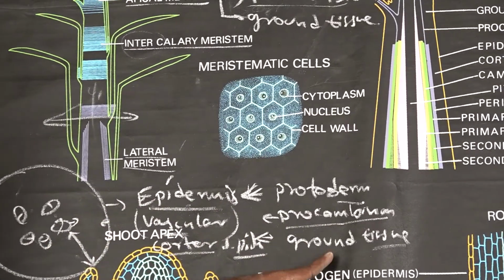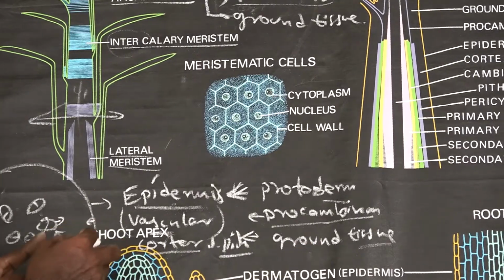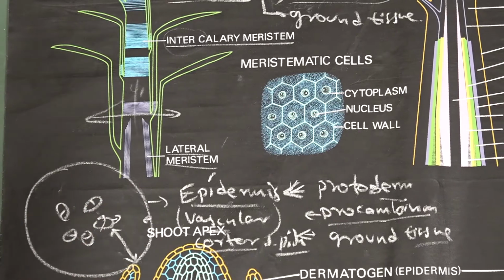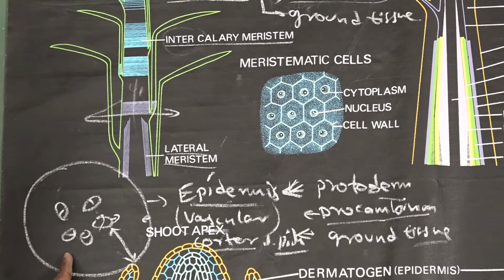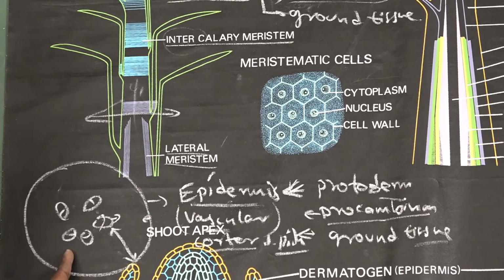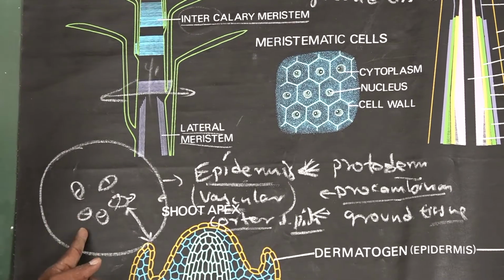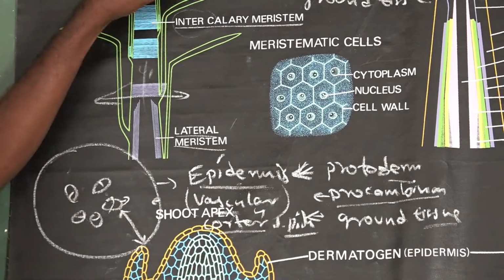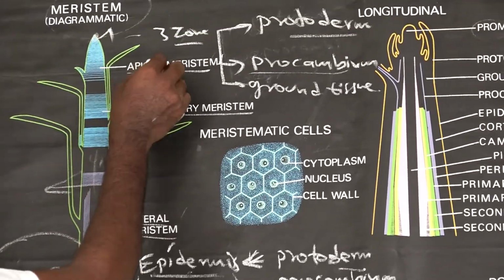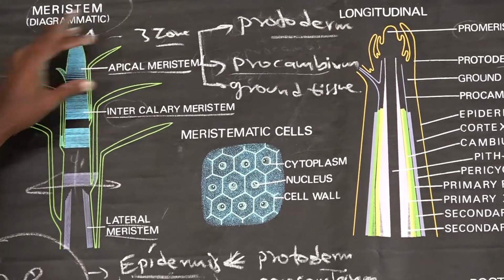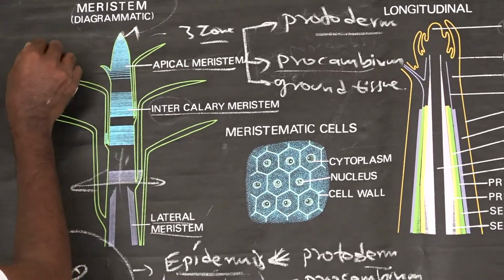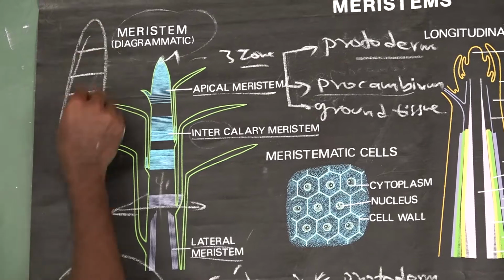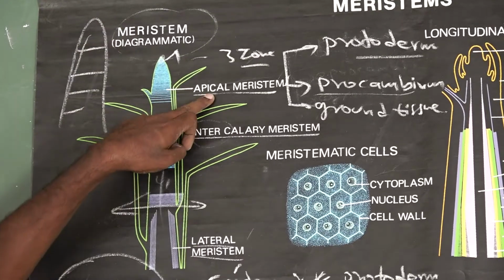And the third one is the ground tissue system, found in between the epidermis and the vascular tissue system. It is made up of homogeneous parenchymal tissue found in the cortical zone. What is the function of the apical meristematic zone? It is involved in cell elongation, so the shoot system can elongate.